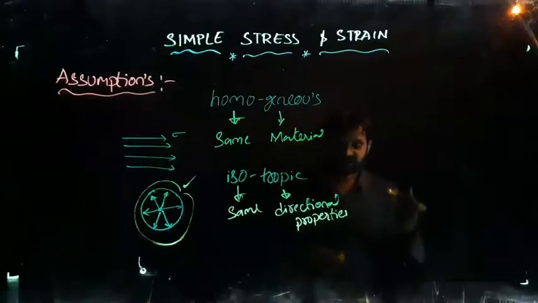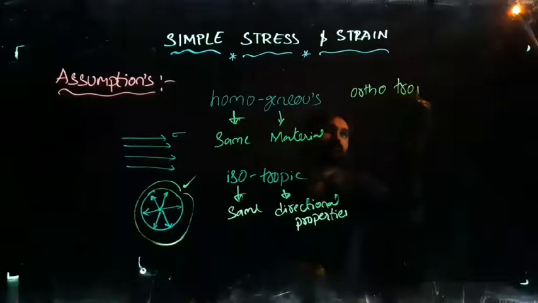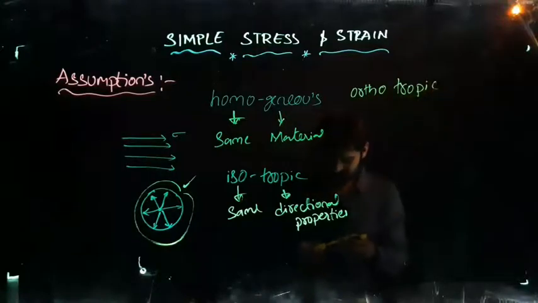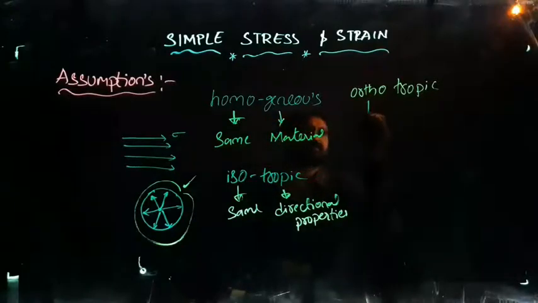Similarly, let us see orthotropic. What is orthotropic? Ortho in the sense it is also a type of property which is not the same. Ortho in the sense it is perpendicular.